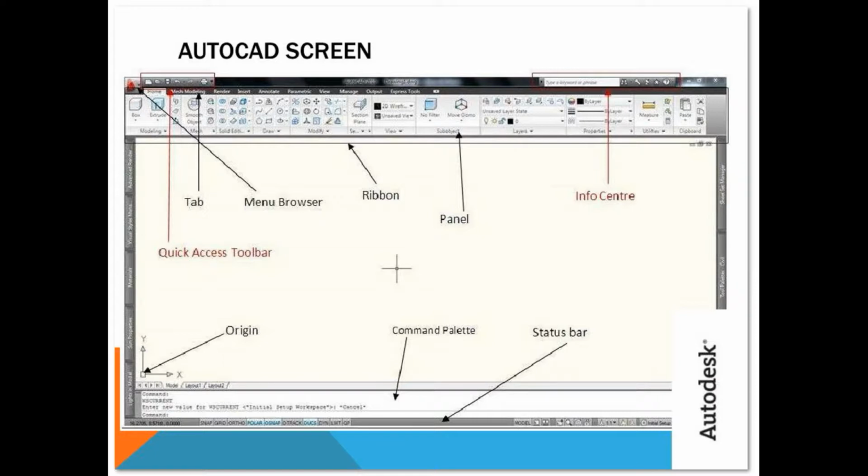So this is the quick access toolbar right here, the menu browser right here, and the tab right here, the ribbon, the whole ribbon right here, and the info center right here, the command palette right here, the origin, the X and Y status bar right here.